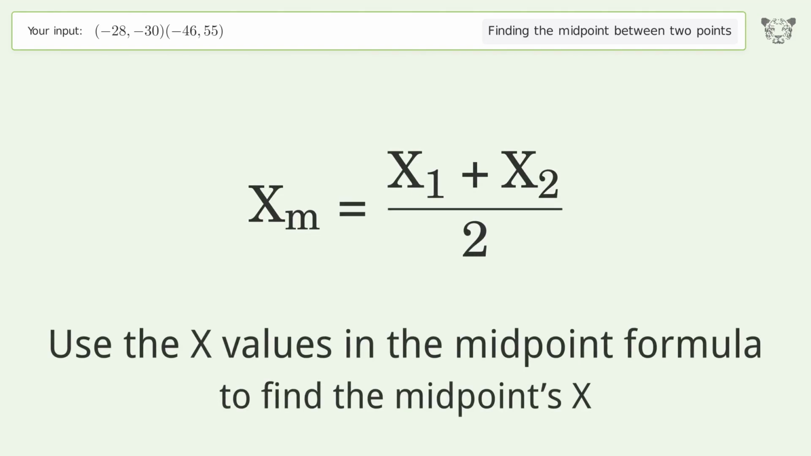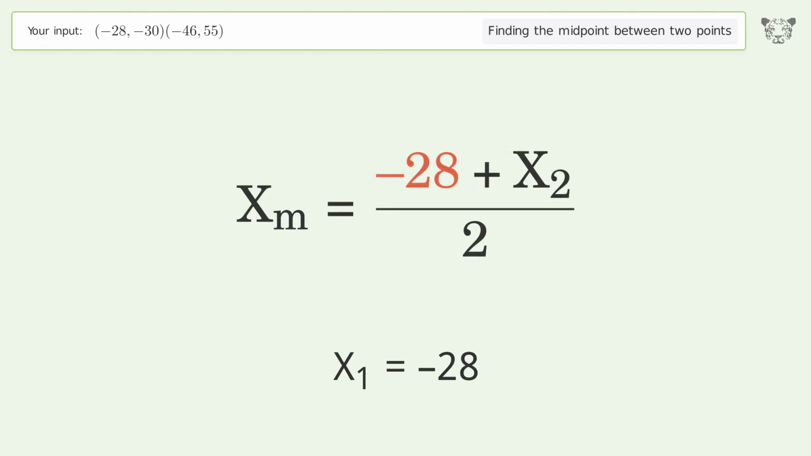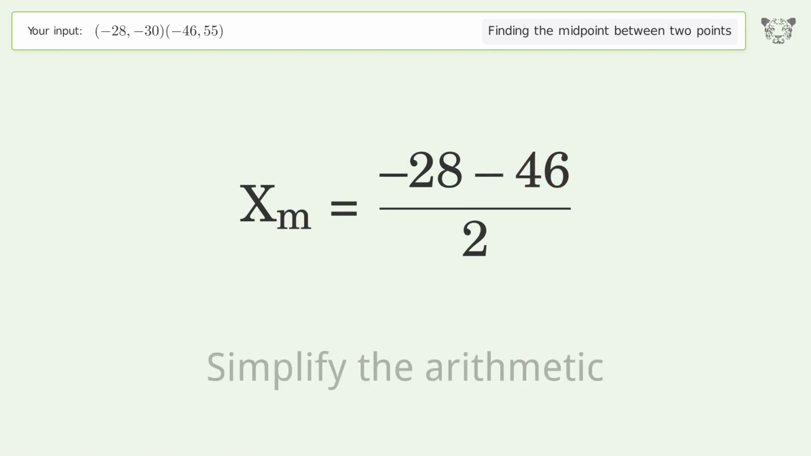Use the x values in the midpoint formula to find the midpoint's x. x1 equals -28. x2 equals -46. Simplify the arithmetic.